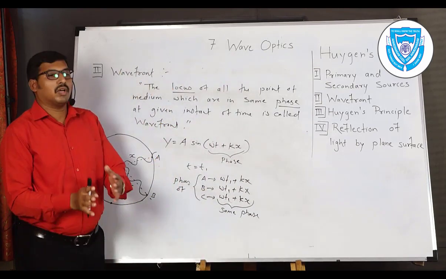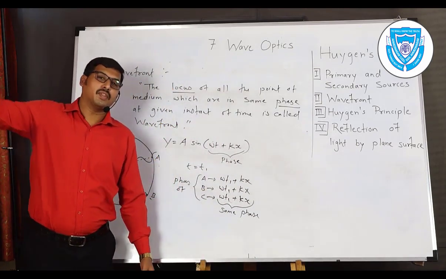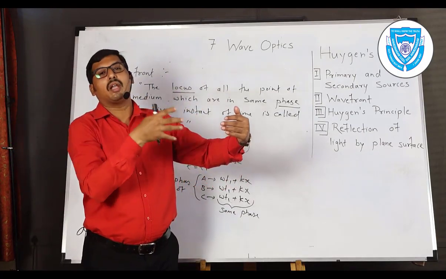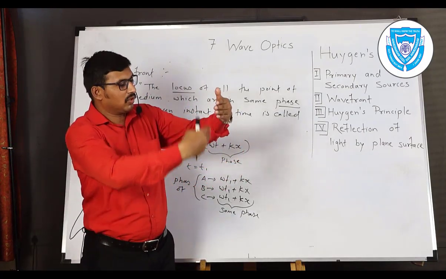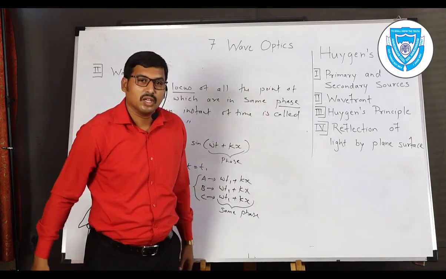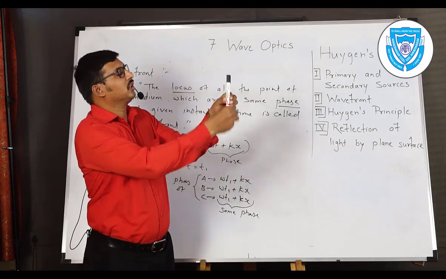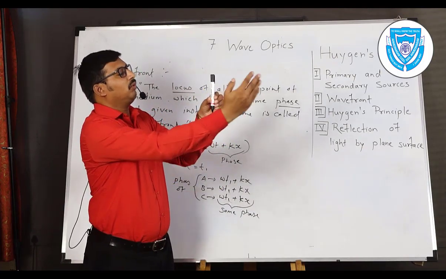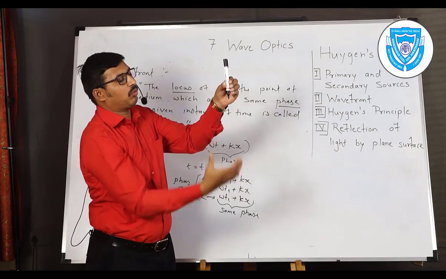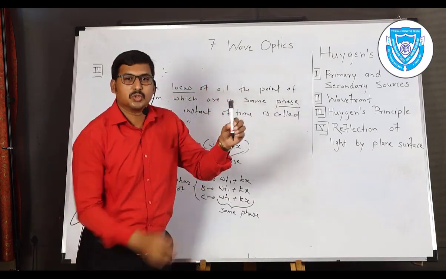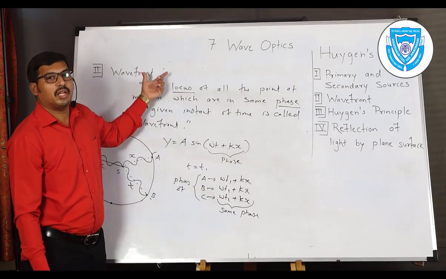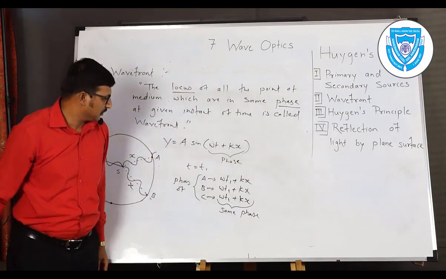Second case, when the source is very far away and the light coming from that source is all parallel rays, and those rays bound the wavefront, that is in the category of plane wavefront. And suppose we have a linear source, for example a tube light, that will produce light in all possible directions, so the wavefront will be obtained in the form of a cylinder. So there are 3 different types of wavefront: spherical, plane and cylindrical wavefront.